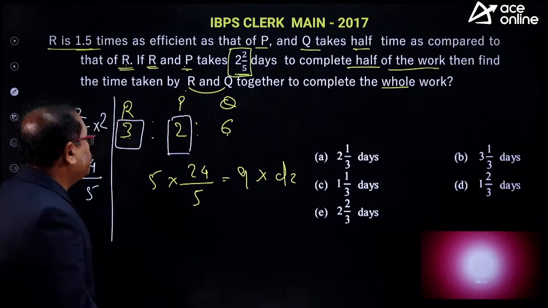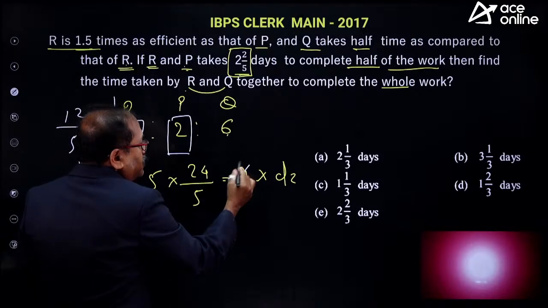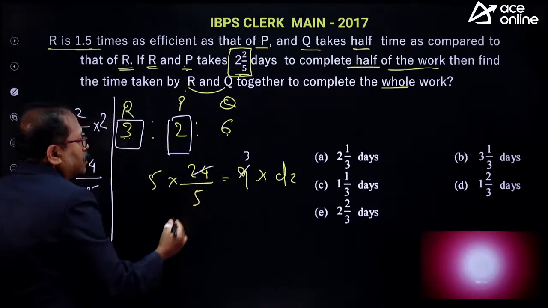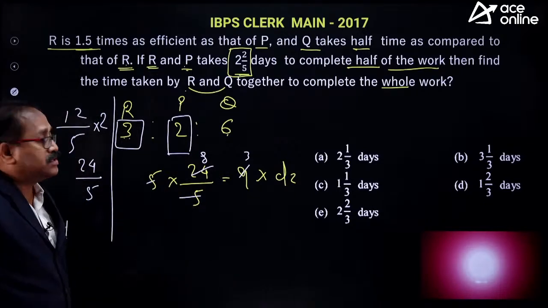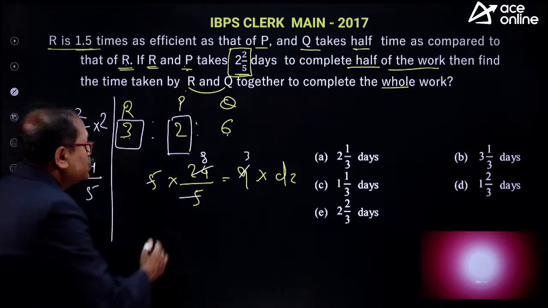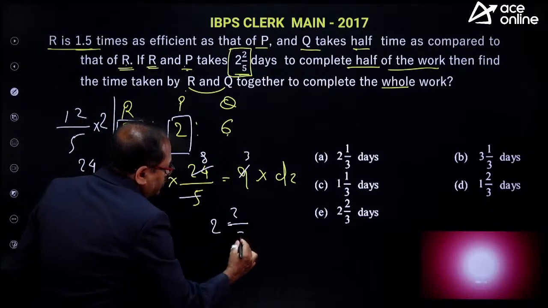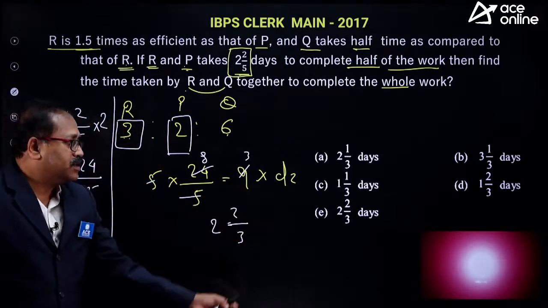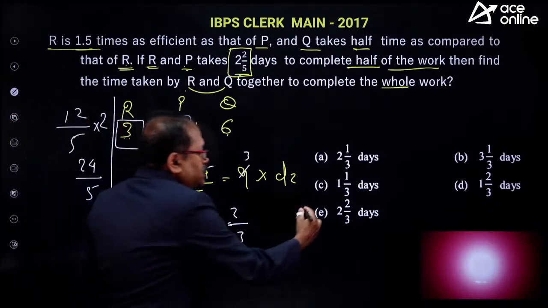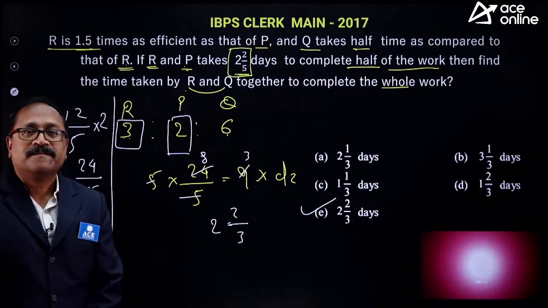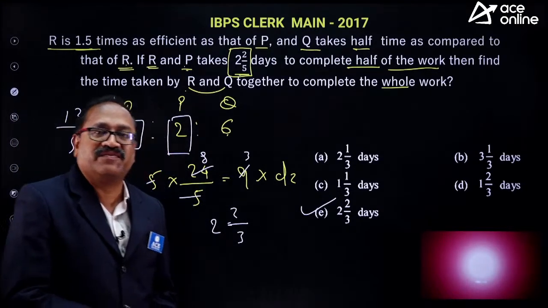चलिए अब कंप्लीट कर लेते हैं. Let's complete this calculation part over here. With 3, this is 3 times. With 3, this gets cancelled, 8 times. And as 5 and 5 get cancelled, so 8 divided by 3. So 3, 2 is 6, and the remainder is 2, 2 by 3. So the number of days required is 2, 2 by 3. Do we have any option 2, 2 by 3? Yes, option E. Done? So you are learning a very good question, my dear friend.